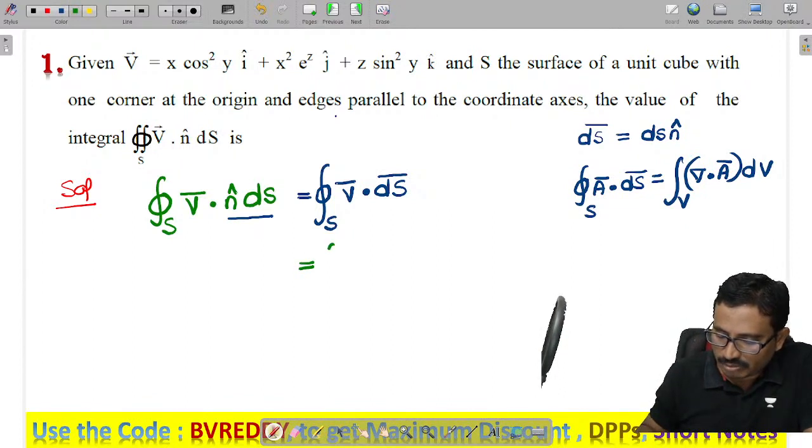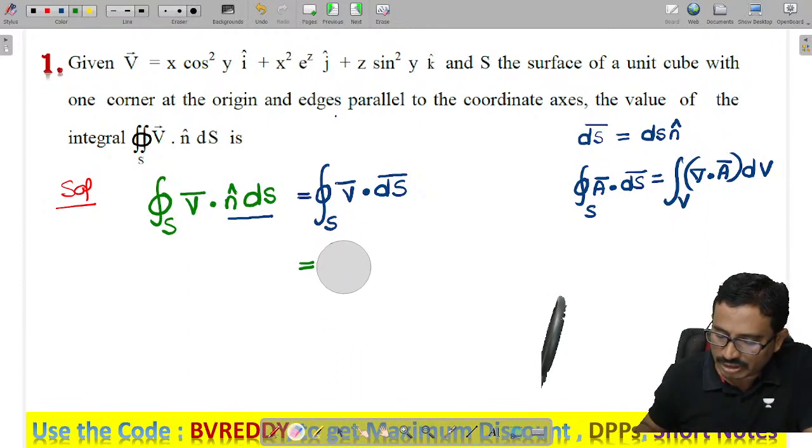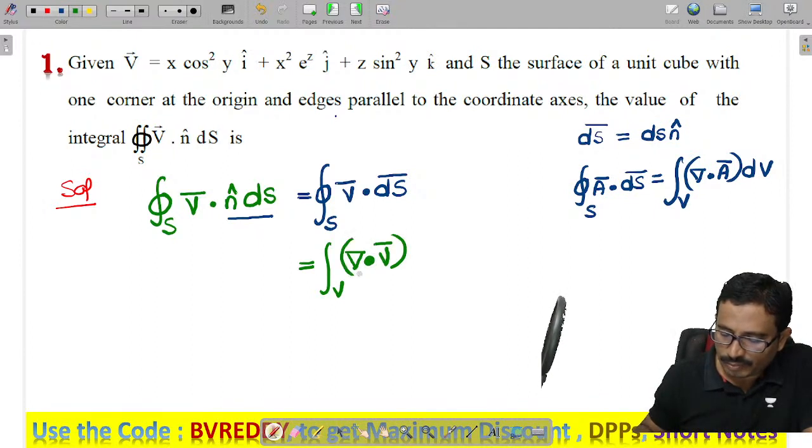The divergence theorem says we can convert a closed surface integral into a volume integral. And it is given as the volume integral of del dot V bar into dv.